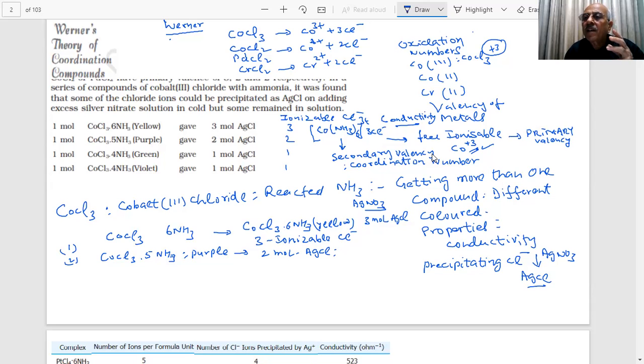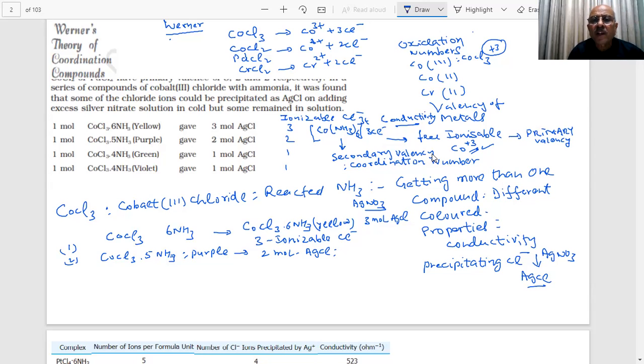These are complex compounds, coordination compounds, in which the ionization takes place in a different way. You are getting a cation and an anion. The other part, students, is not getting ionized. Ammonia molecules are not getting ionized free.